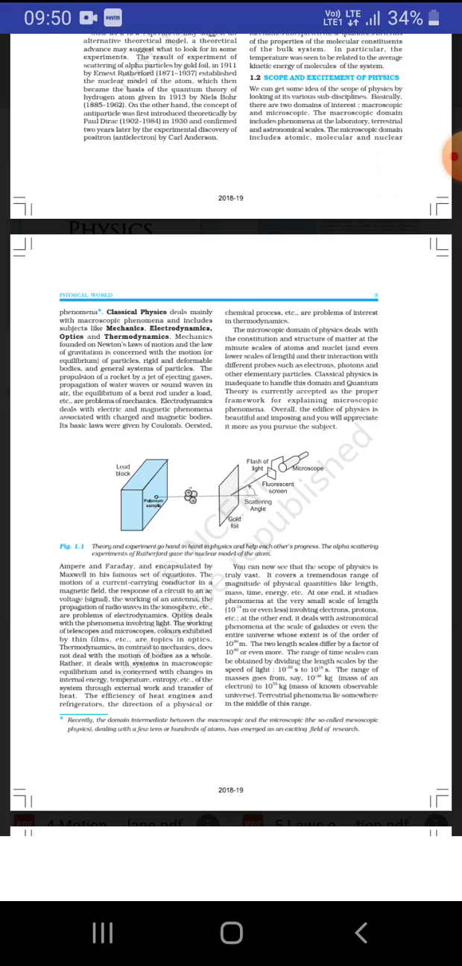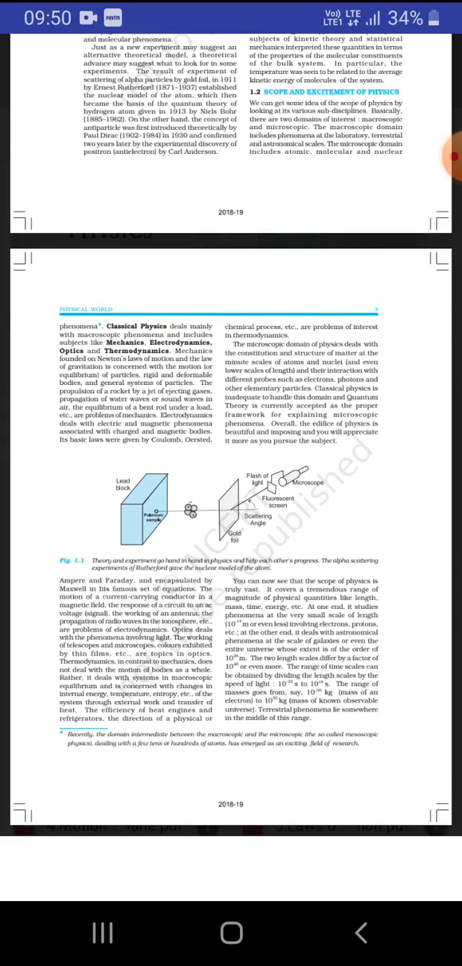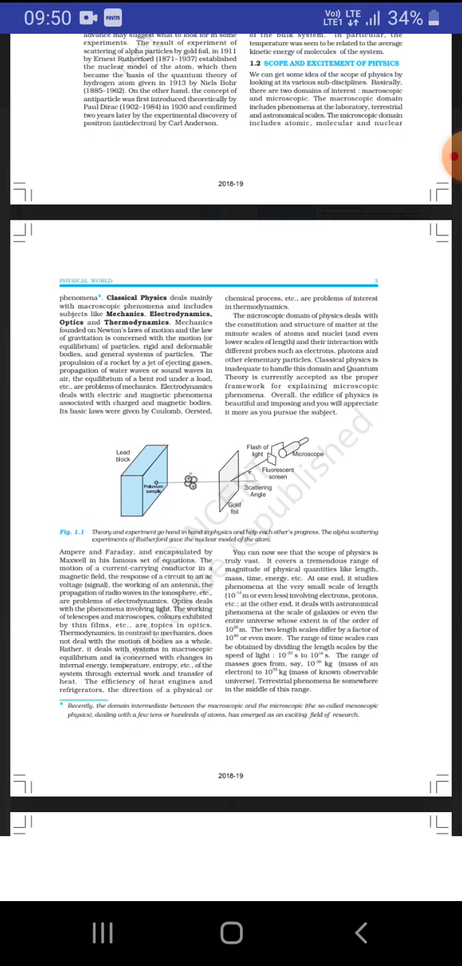And classical physics is also there. Classical physics deals mainly with macroscopic phenomena. The classical physics deals with the macroscopic domain, and it includes some topics. Some things we learn under classical physics are mechanics, electrodynamics, optics, and thermodynamics, and all these things we learn under classical physics. And we have the thermodynamics chapter here, so we learn about that.